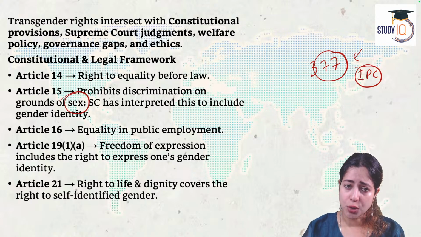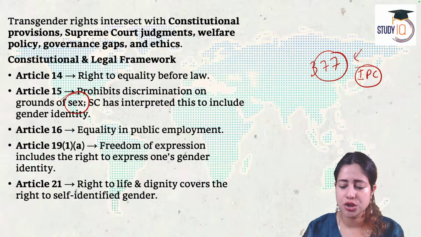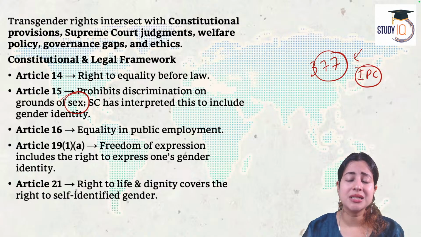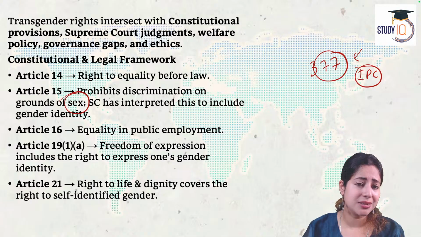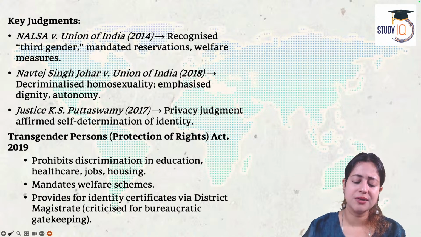And Supreme Court also believes that we cannot discriminate on the basis of gender when it comes to education and job. Article 16, equality in public employment. Yes, across matters of government jobs, we cannot discriminate among people on the basis of their sexual identity or gender identity. Article 19(1)(a), the right to free speech and expression, that includes people from the third or the transgender. Article 21, the right to life and liberty among the transgenders. So all these articles of the constitution are giving them equality.